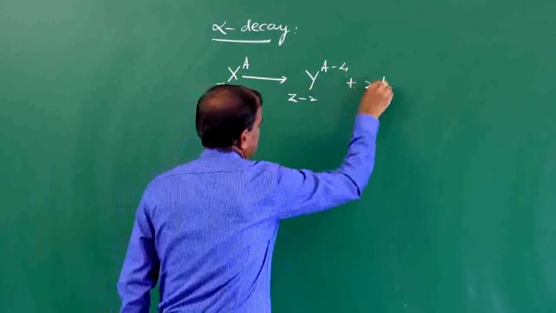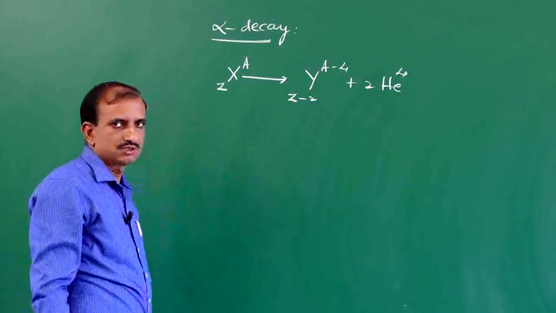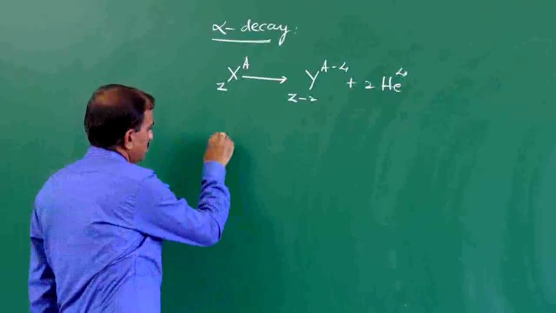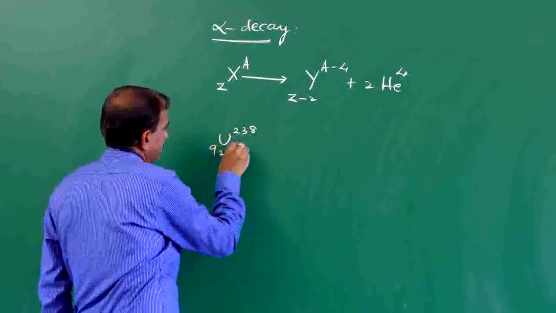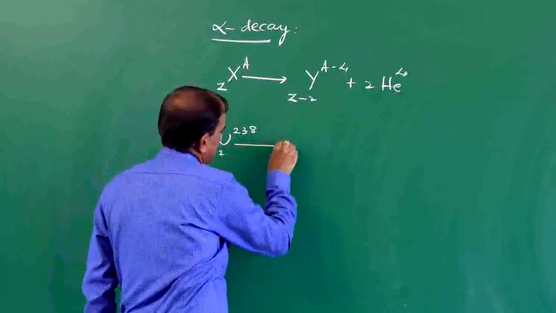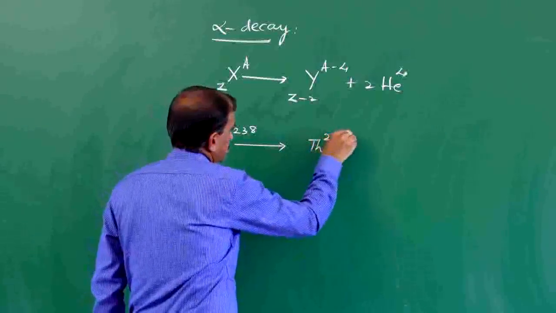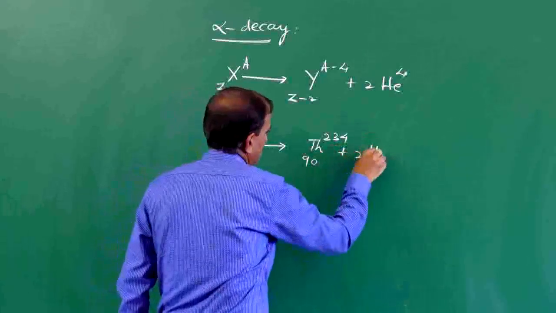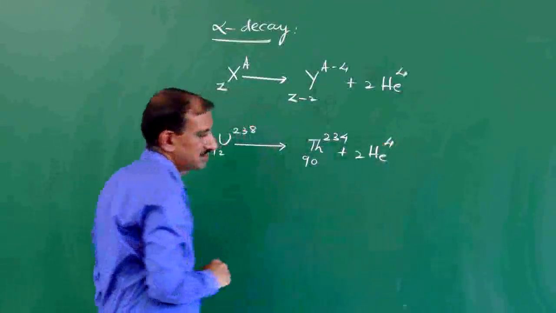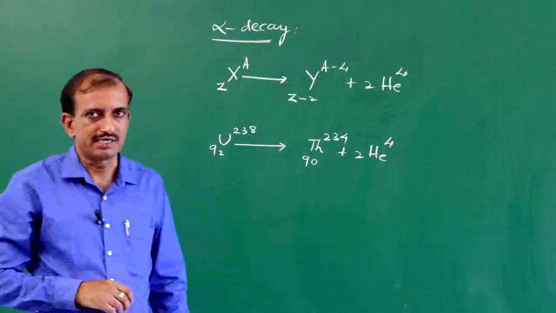For example, uranium 238/92 emits an alpha particle and becomes thorium 234/90 plus an alpha particle.